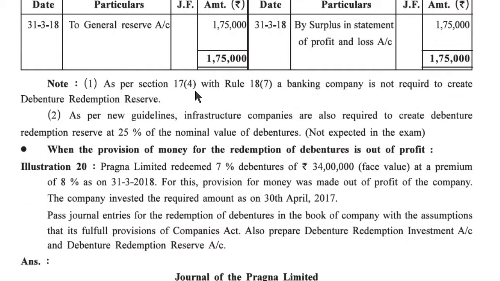As per section 17(4) with rule 18 under section 7, a banking company is not required to create debenture redemption reserve. And second, as per the new guideline, infrastructure companies are also required to create debenture redemption reserve at 25% of the nominal value of debentures.